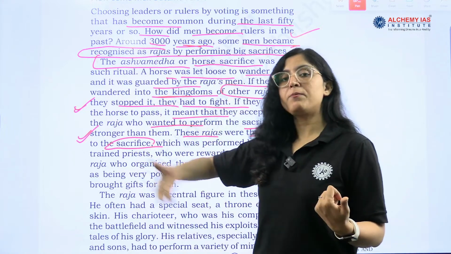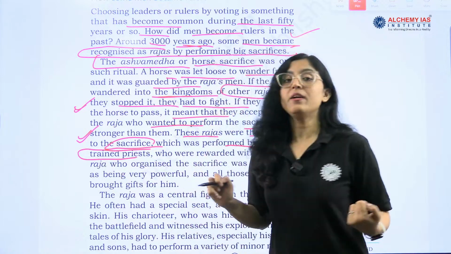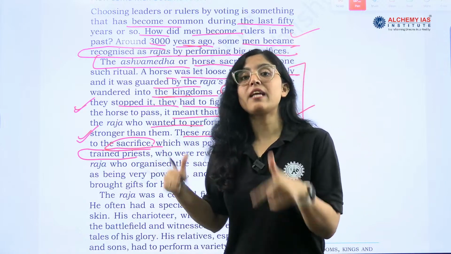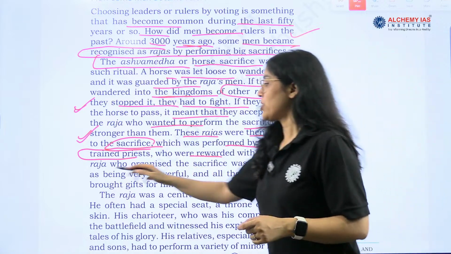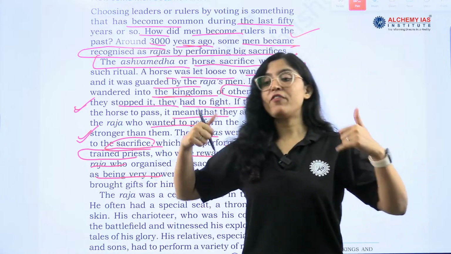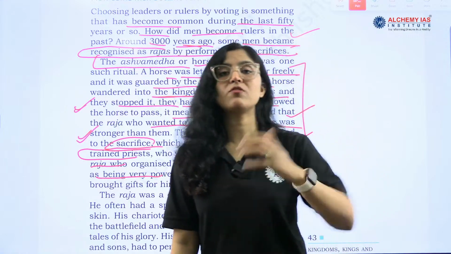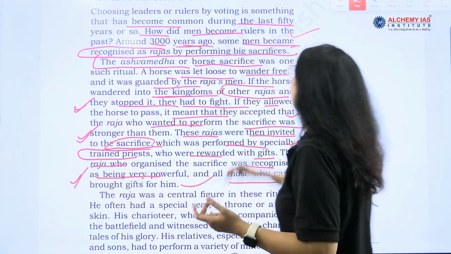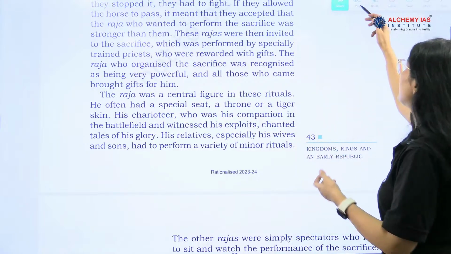All the Rajas who have accepted the sacrifice, which was performed by specially trained priests. See, now there are the priests who are specially trained in these sacrifices, right? Who were rewarded with gifts also. The Raja who organized the sacrifice was recognized as being very powerful, right? And all those who came also brought some gifts for the Raja. So this Raja has now been recognized as being the very powerful Raja. This is how he gained the respect.